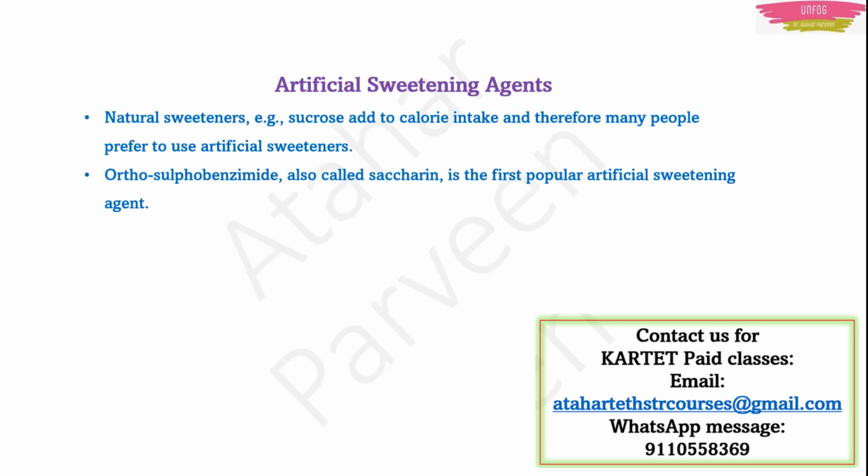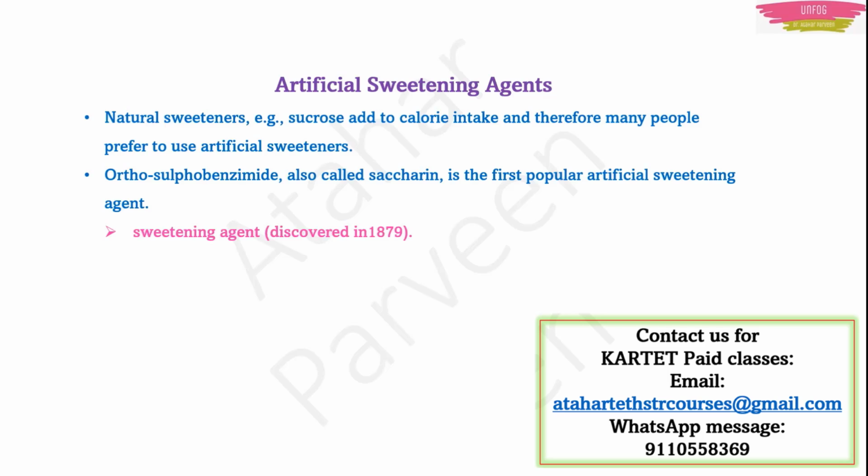orthosulfobenzimide. It is a chemical name. The normal name is saccharin. You must have heard about it. This is the first popular artificial sweetening agent. People used to use it in place of sugar because of the lower cost also. In the hotels and all, people used to use this saccharin.